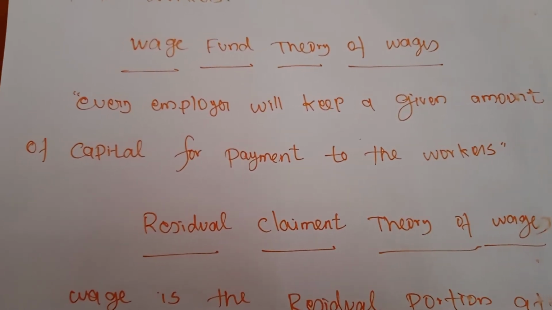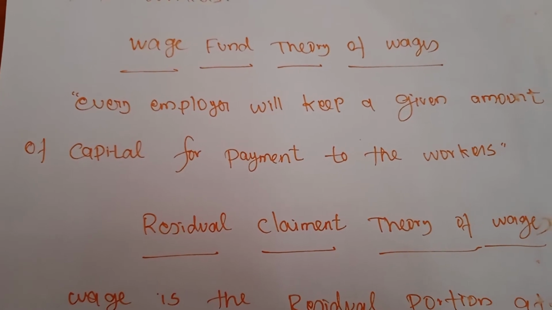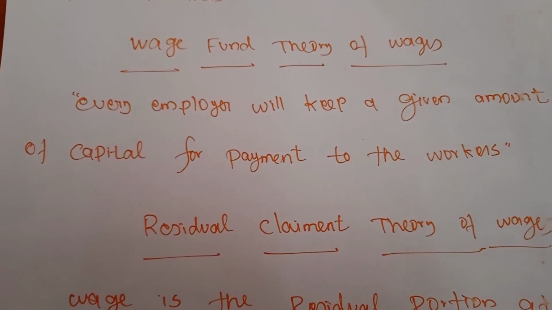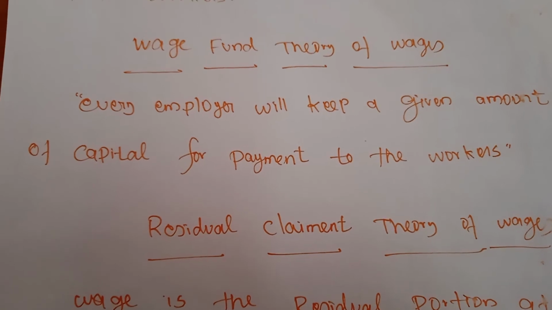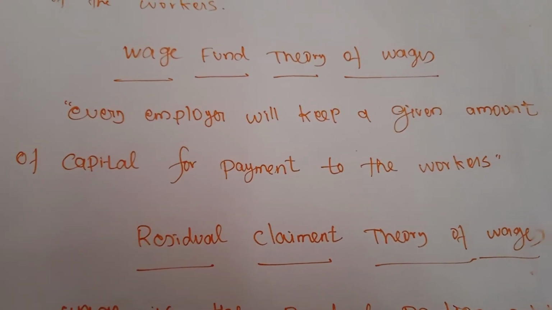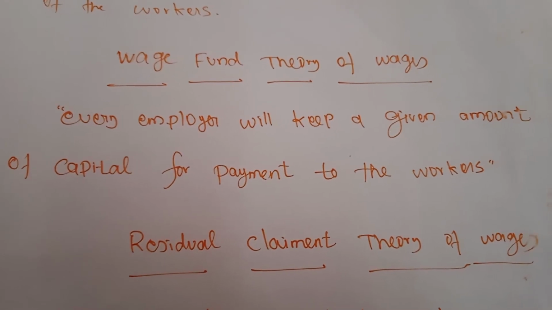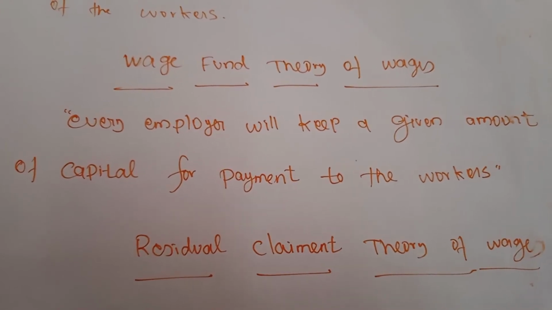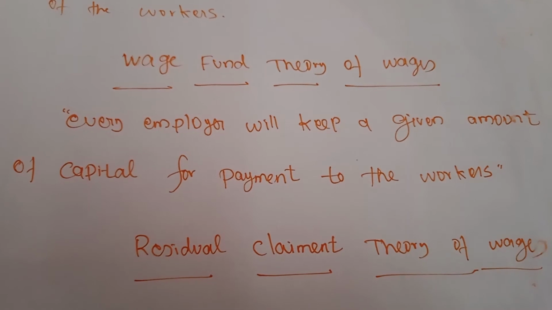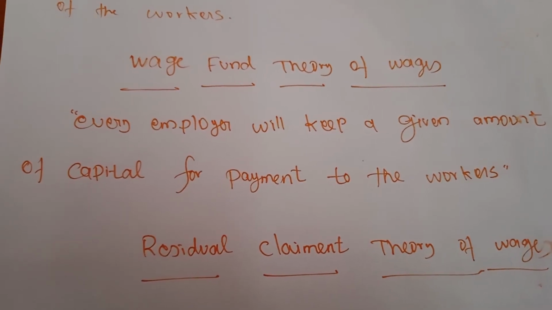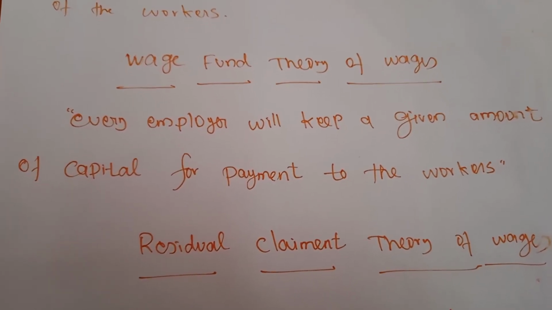If the number of workers increases, the wage per worker would fall. And if the number of workers decreases, the wage per worker will increase. But the productivity of labor may depend upon the nature of their work only.